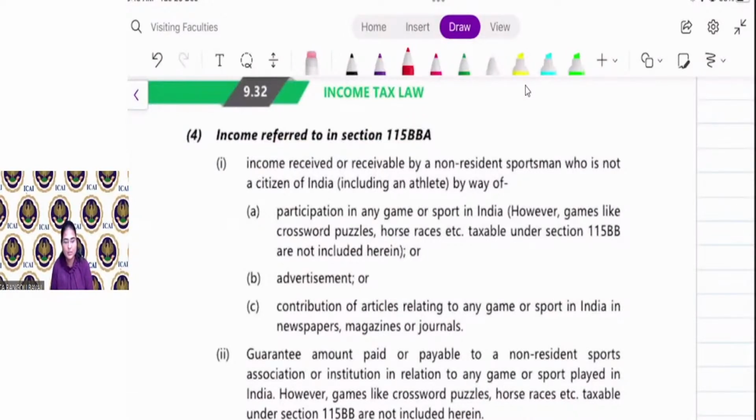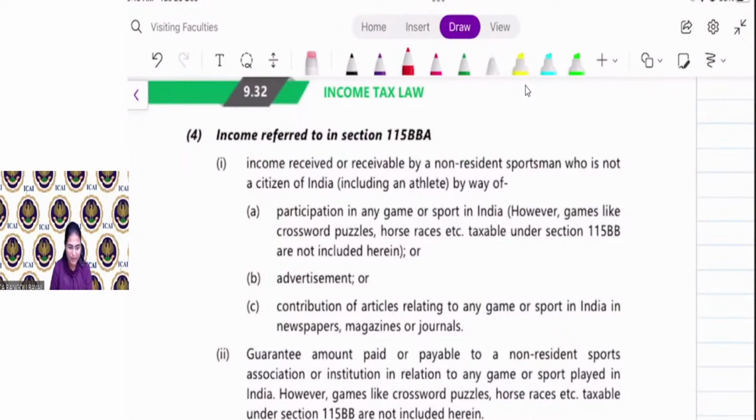Now, what type of income is covered here? Income by way of participation in any game, either cricket, badminton, any sports. Advertisement or contribution of article relating to any game or sports in India in newspaper, magazine or journal. See, in the IPL they make an advertisement, right? For that also they will receive the payment. If they publish an article in a journal or newspaper, for that also they will receive the payment.